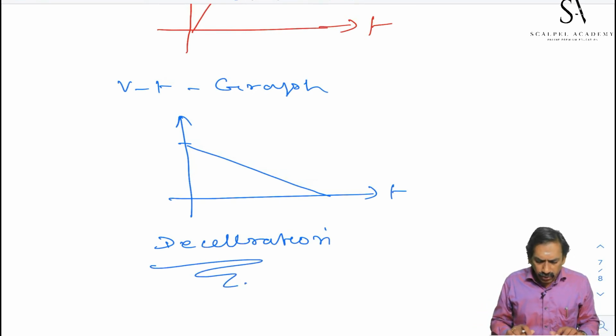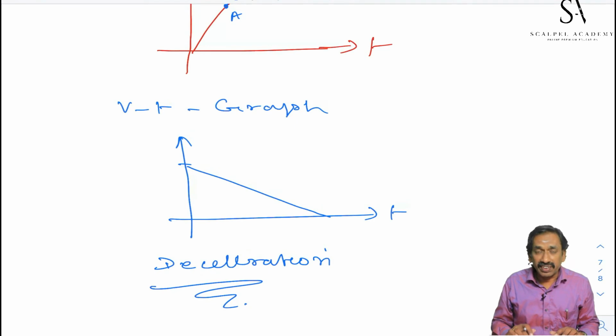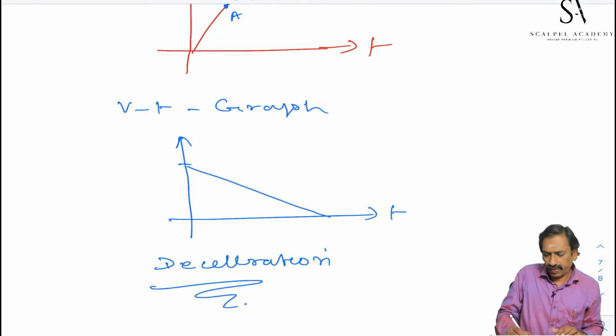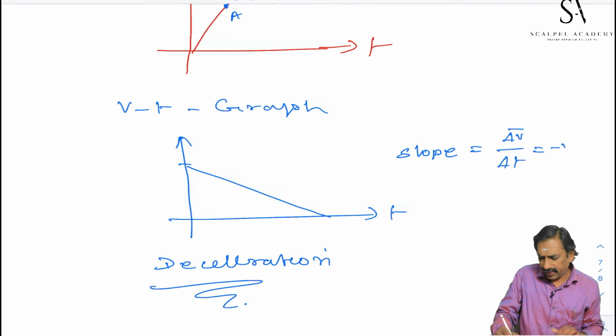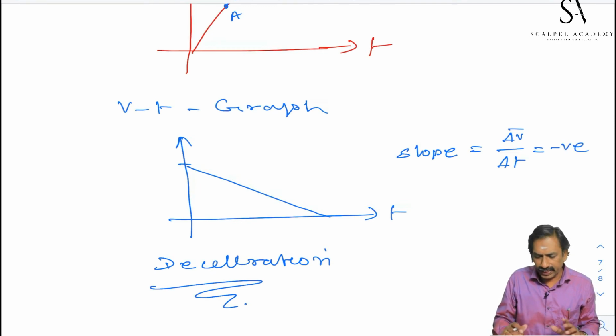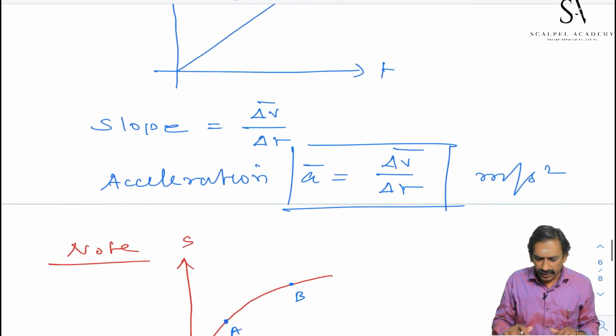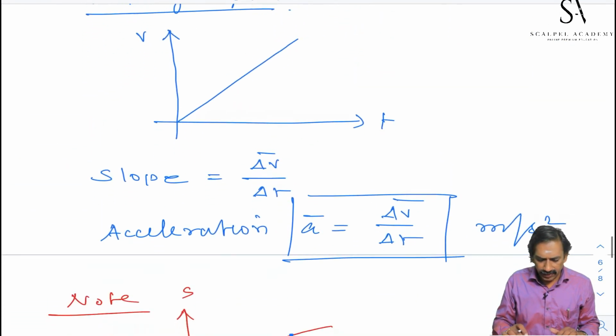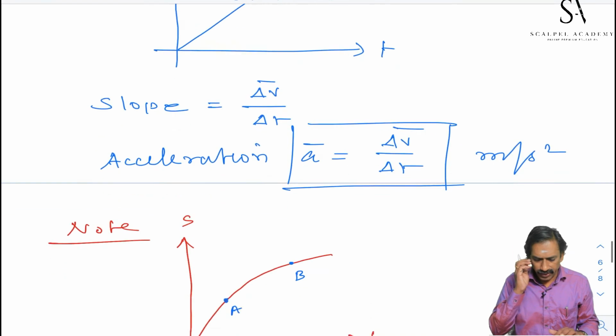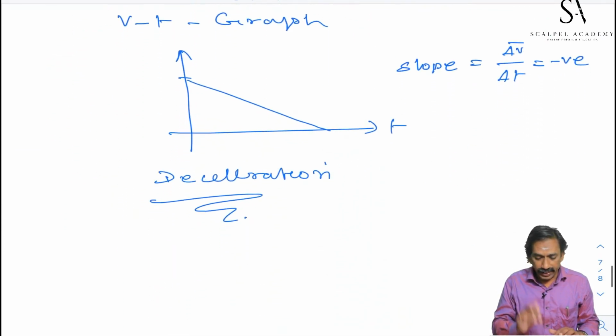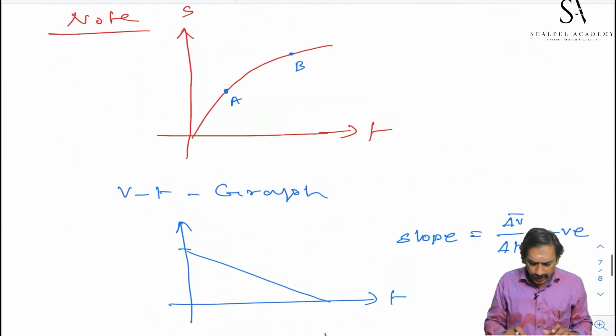Look here, the slope of the VT graph is negative. That is equal to delta V vector by delta t, which is negative. So it is called negative acceleration. Here the slope is positive, and this one is negative. Okay.